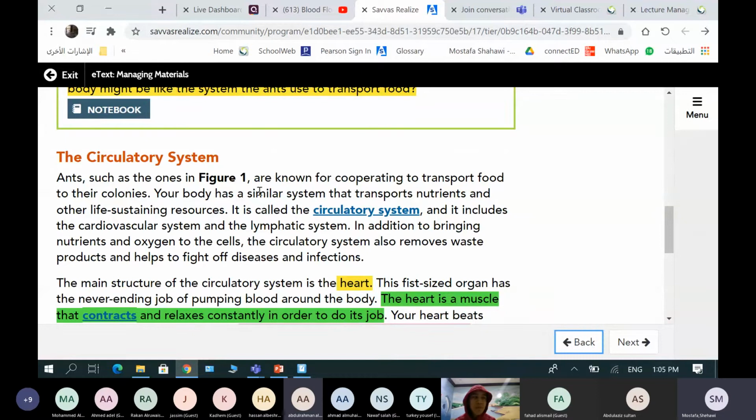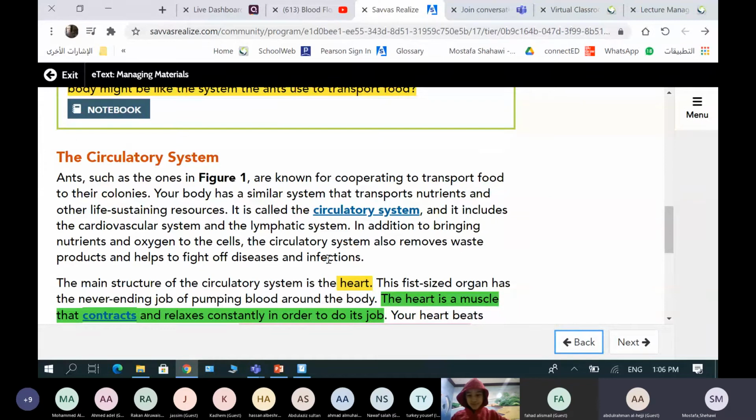Circulatory system. Ants, such as the ones in figure 1, are known for cooperating to transport food to their colonies. Your body has a similar system that transports nutrients and other life-sustaining resources. It is called the circulatory system, and it includes the cardiovascular system and lymphatic system. In addition to bringing nutrients and oxygen to the cells, the circulatory system also removes waste products and helps to fight tough diseases and infection.